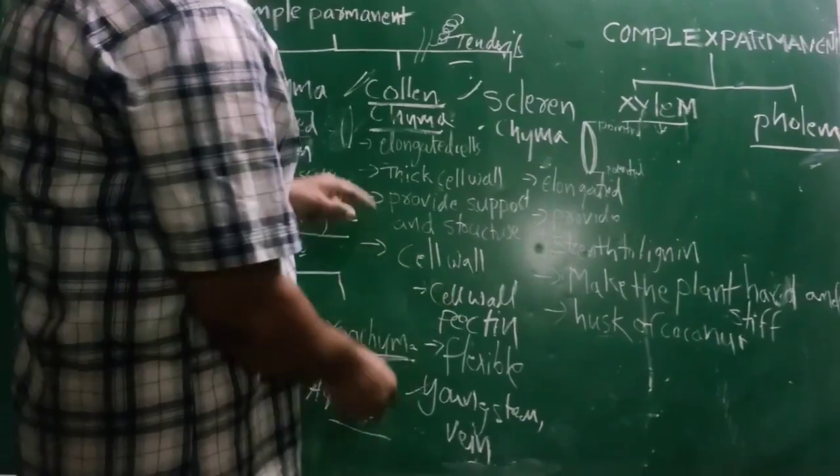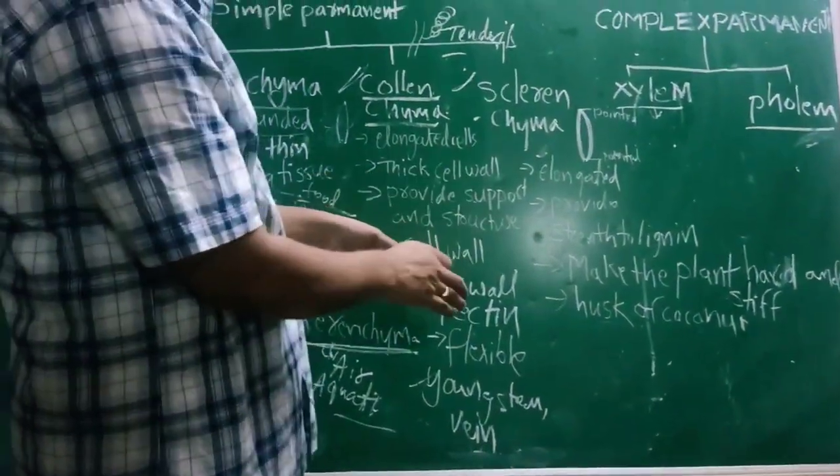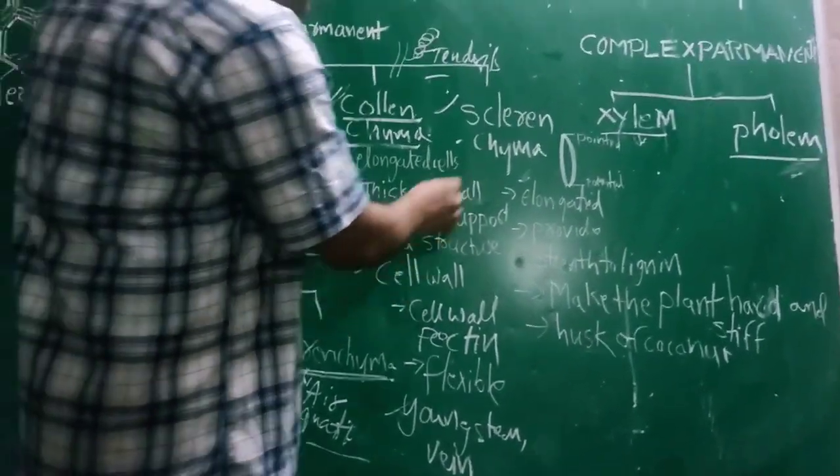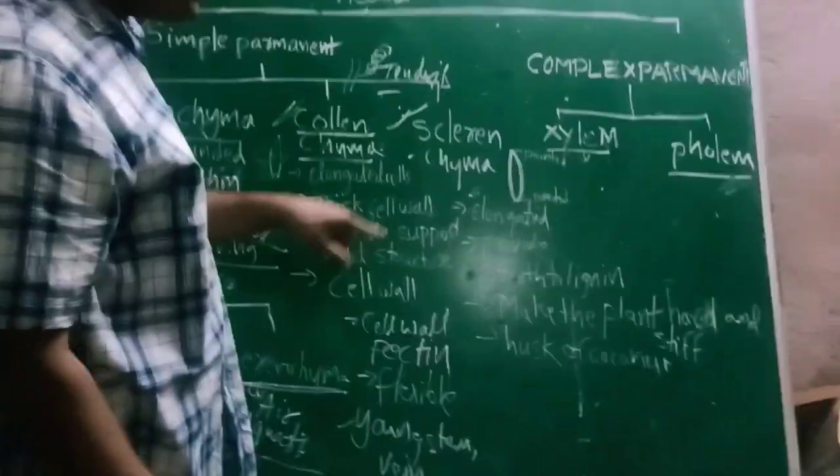After that, these collenchyma cells are also living cells only. Parenchyma cells and collenchyma cells are living cells. After that, sclerenchyma. The word sclereid.